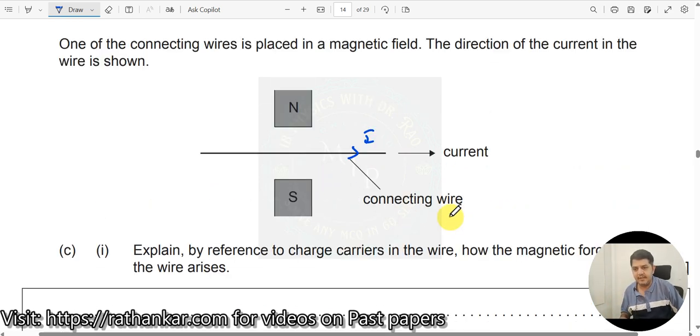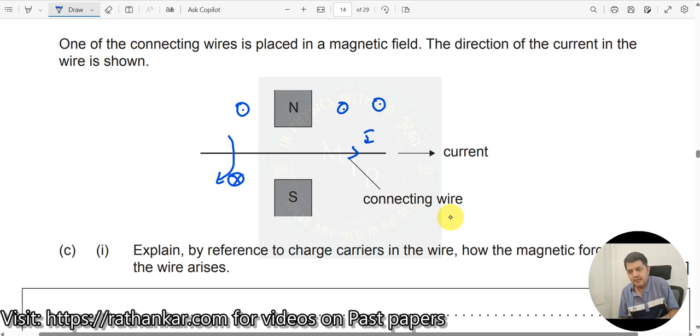Let me explain. What happens when the current is passing like this? What is the magnetic field here? Use your right hand rule. The magnetic field goes downwards below the wire and comes outwards above the wire. The pen you see is the current. So it goes below like this and comes outward over here. Below is written like this, outward is written like this.